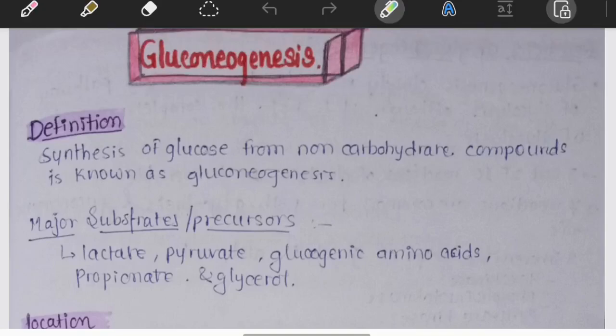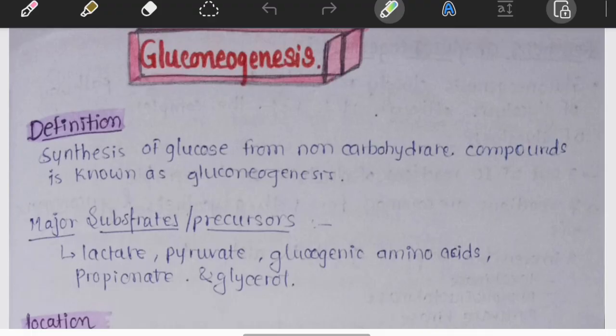Imagine this: you haven't eaten anything for almost 24 hours. There's no glucose coming from food, and your liver's glycogen stores are almost empty. But your brain is still working. Your red blood cells are still alive. Your kidneys are still functioning. So, where does the glucose come from?